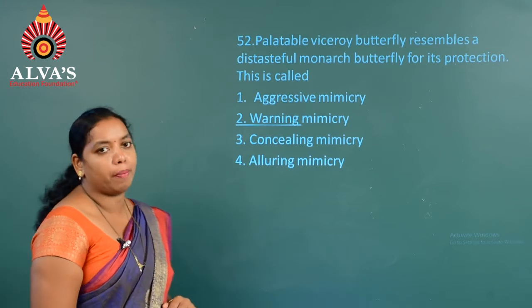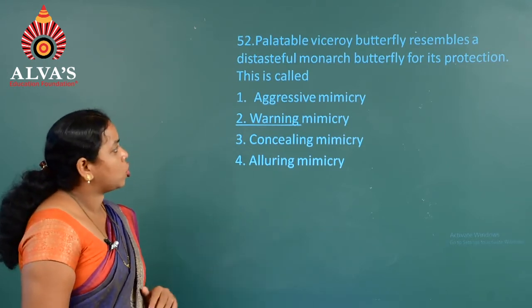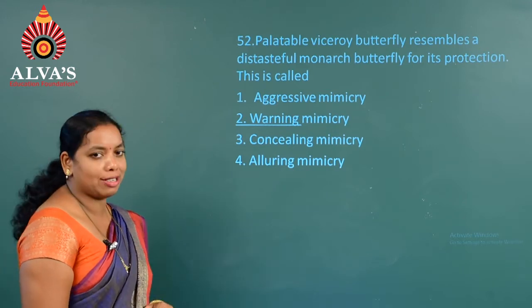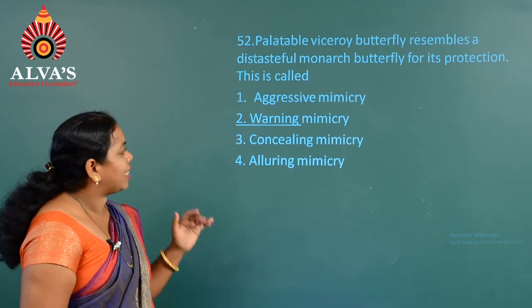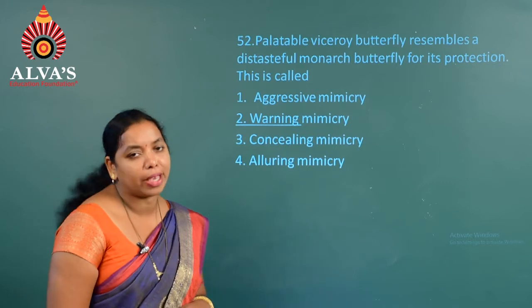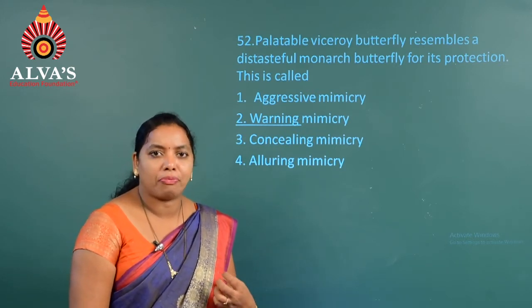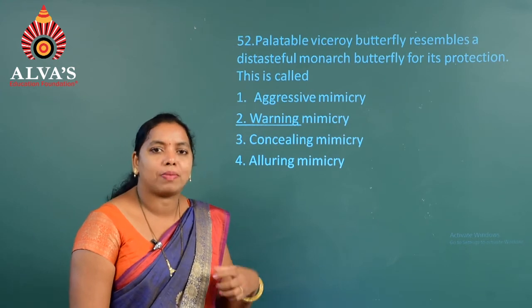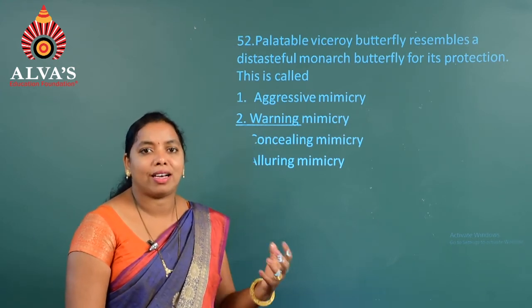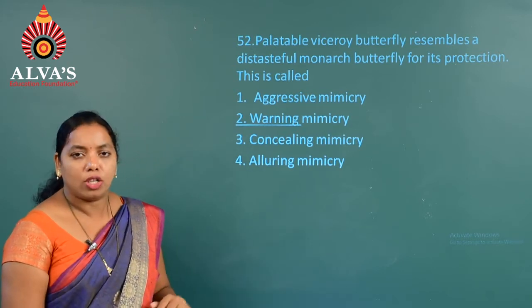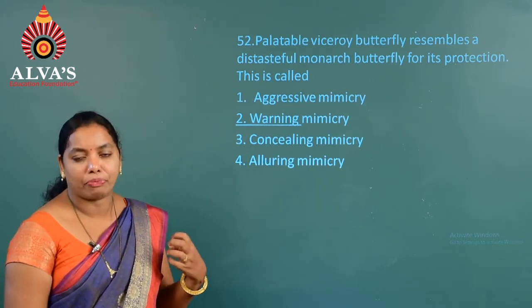The palatable viceroy butterfly resembles a distasteful monarch butterfly for its protection. This is called warning mimicry. One individual, to protect itself from predators, mimics another individual, that is, the monarch butterfly. So, it can protect itself from the predator.